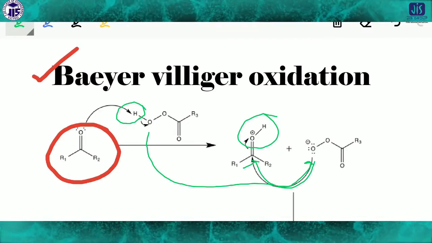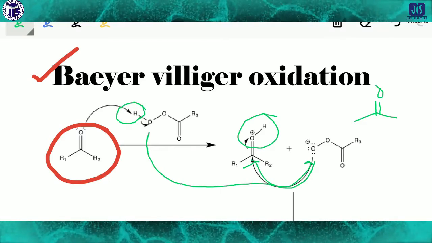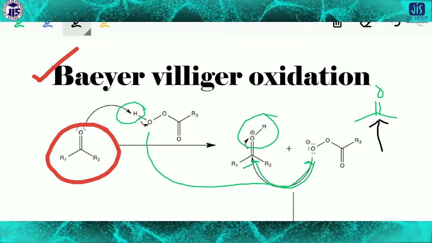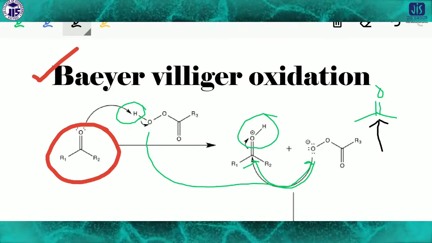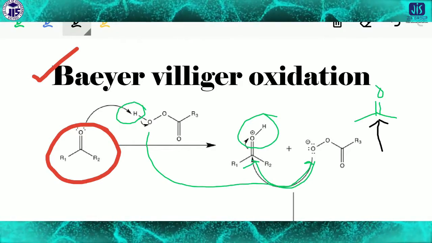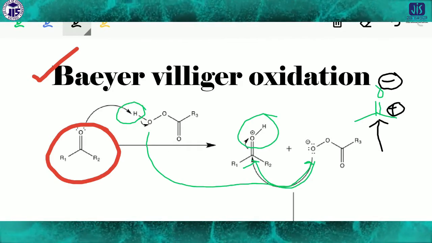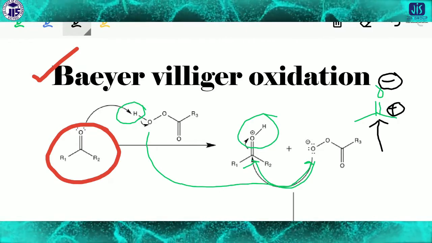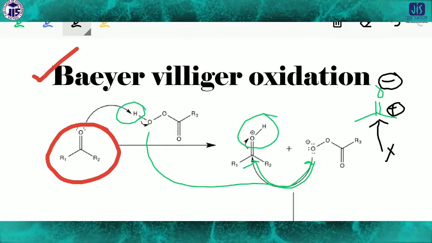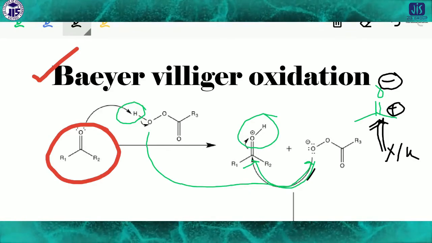Normally, as I told you previously also, if this is a ketone, any ketone, then you have to keep in mind that this center is actually the electron deficient site. Why is it an electron deficient site? Because normally it is taken as negative and positive: O is the minus and carbon contains the plus charge. So obviously a nucleophile can attack this center. This way, O minus attacks this center.